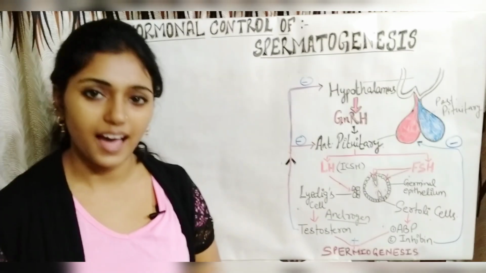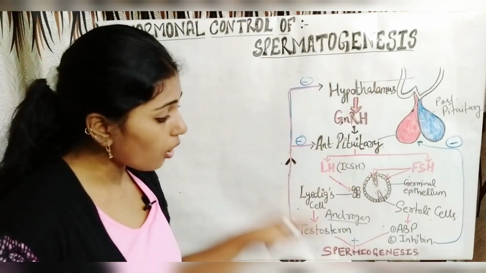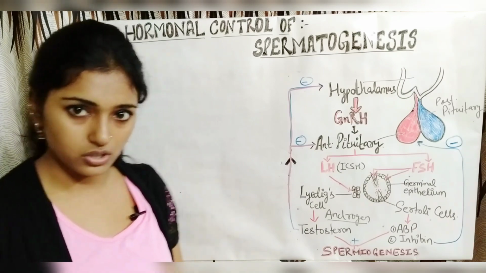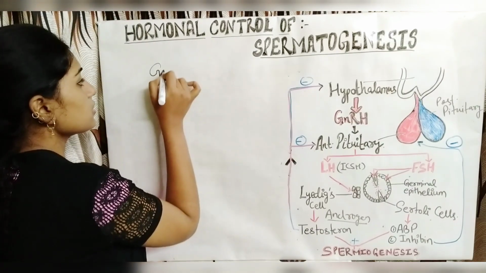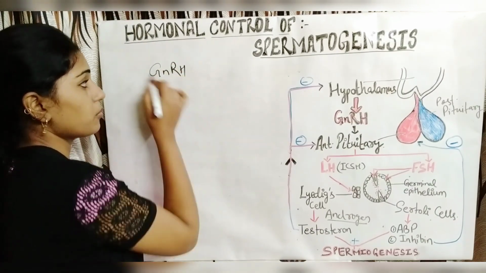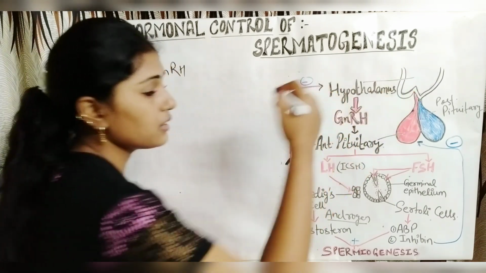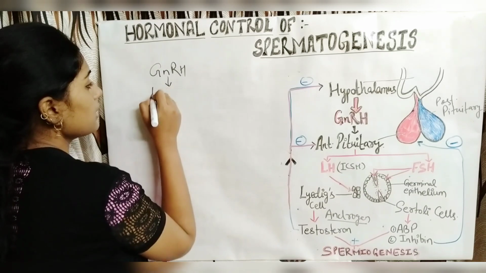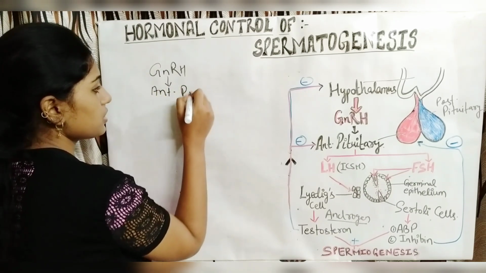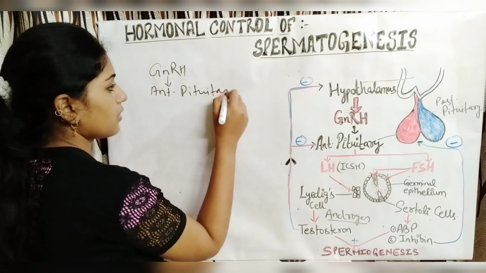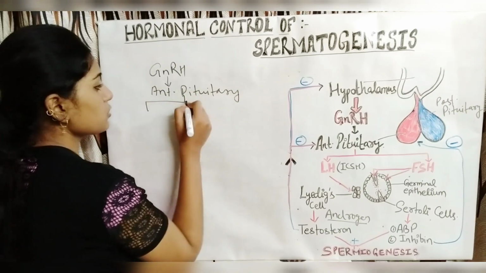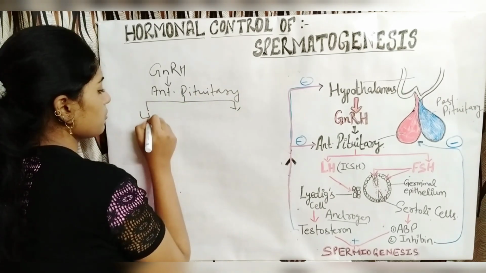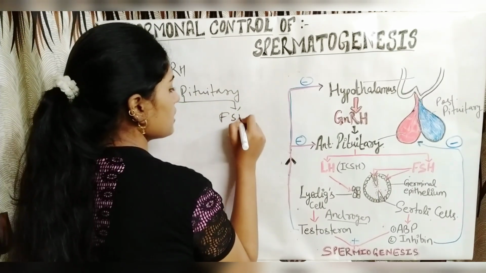Now let us summarize the whole hormonal control of spermatogenesis. First, the gonadotropin releasing hormone is released from the hypothalamus during the time of puberty, which stimulates the anterior pituitary. The anterior pituitary releases two hormones, that is LH and FSH.